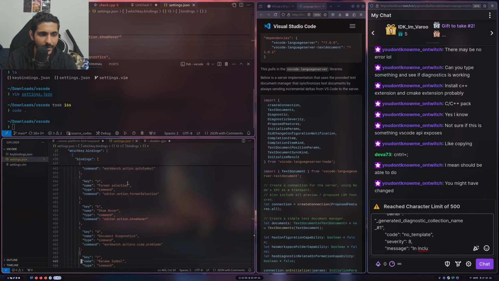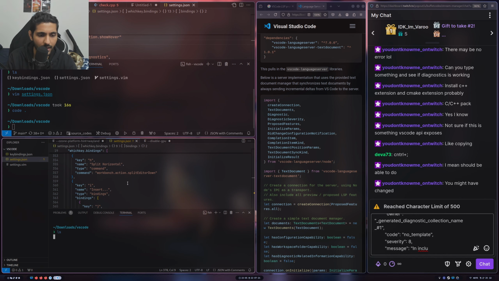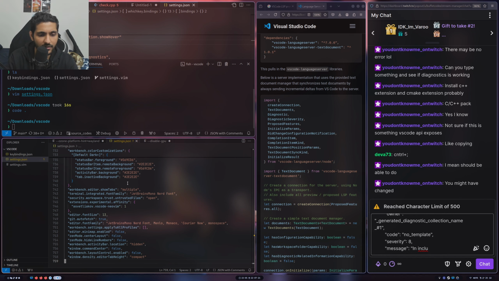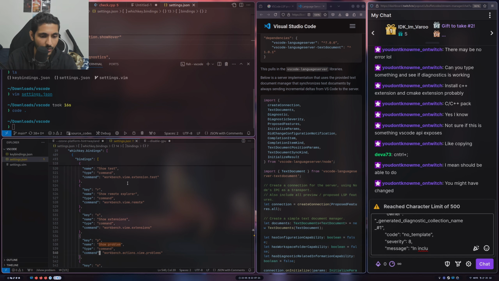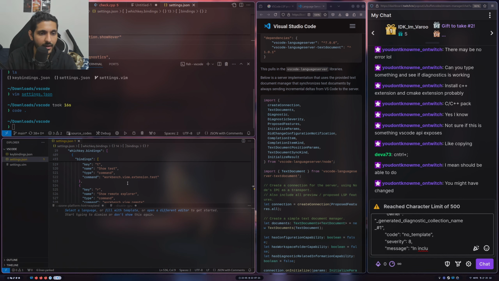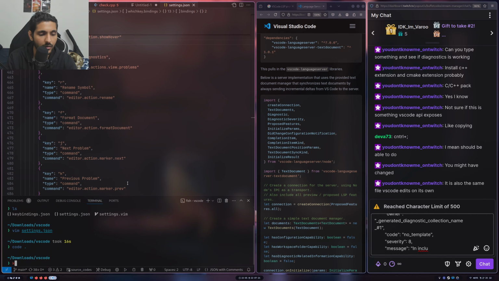Might have changed. Yes, but this is the file that, if you see, I'm actually in VS Code, the one that you gave to me. Can you check in your settings.json? Did you have show problem? Yeah, there you go, right? Okay, I don't know where it was. So I can just add it here and I can quit this one. Yeah, I think I can quit. So, okay.